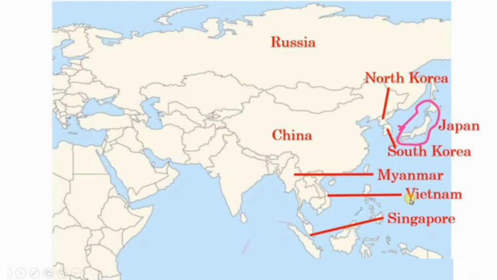Students, this map is Asia continent. Asia continent is the biggest continent in the world. Here it is Russia, China, Singapore, Vietnam, Myanmar, Japan, very important in this Asian continent. Here, Korea is divided into North Korea and South Korea. In this Asia continent, China, Russia, Vietnam, Japan are very important in the public examination.